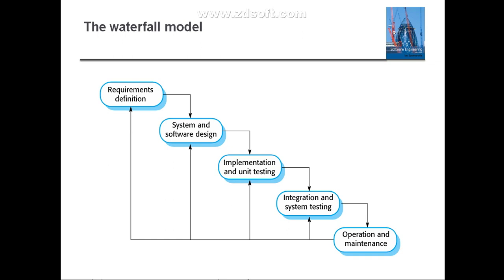Now we'll see what we mean by requirement definition and analysis. What is the work of that particular activity? Here, it gives you the system's services, constraints and goals that are established in consultation with the system users. Right?